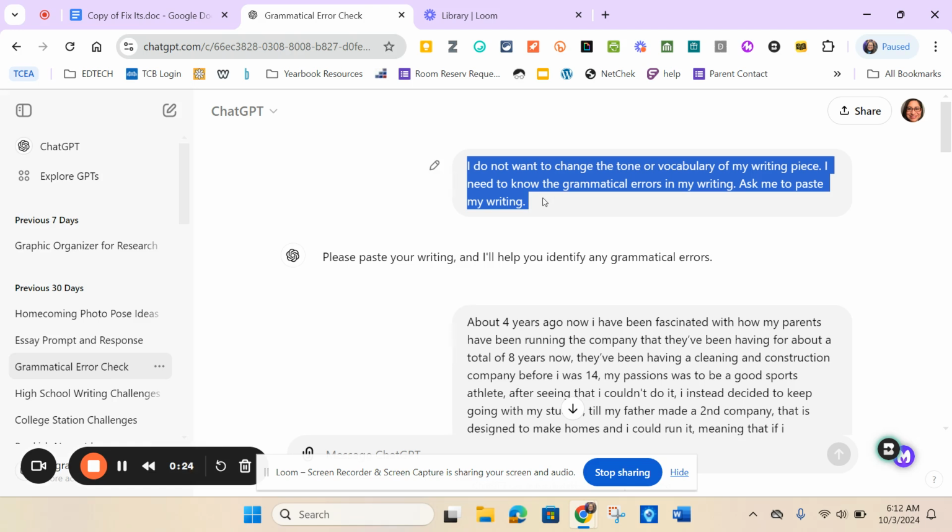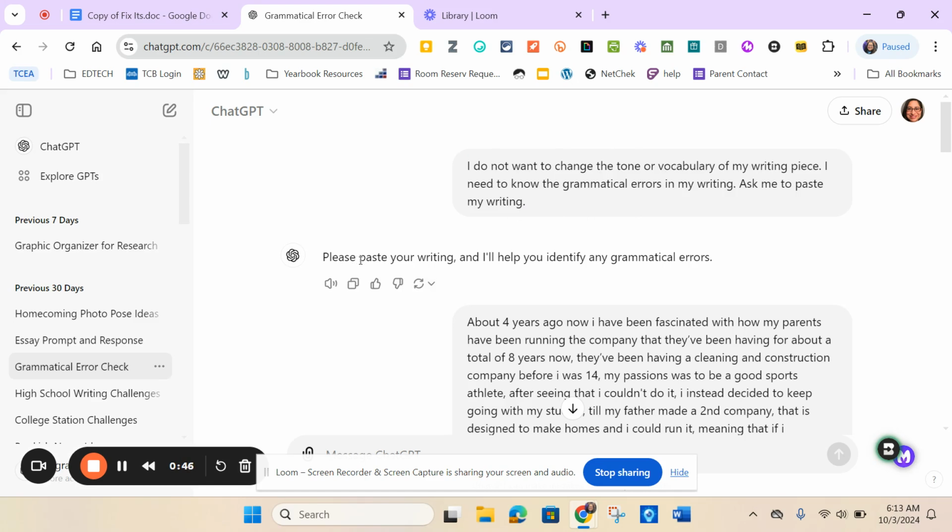So I've gotten really good at making sure it tells me the right things. So I ask it, I do not want to change the tone or vocabulary of my writing piece. So that keeps it intact for you. And then you say, I need to know the grammatical errors, right? The grammatical errors that are in your writing. And then you tell it, ask me to paste my writing.